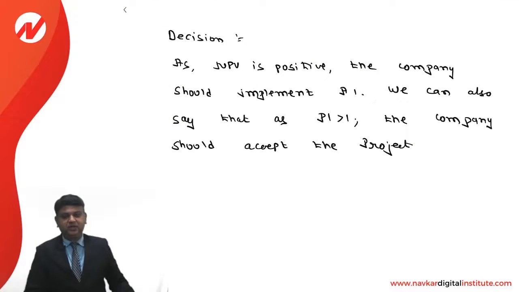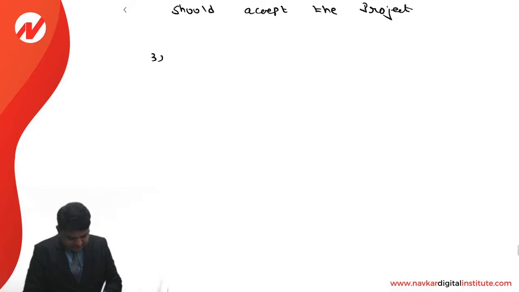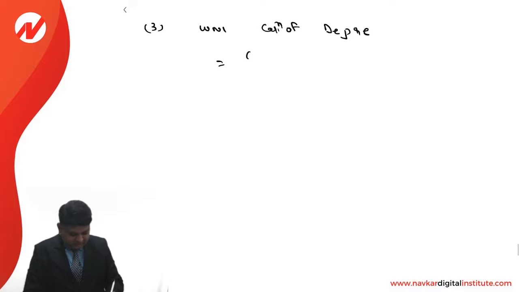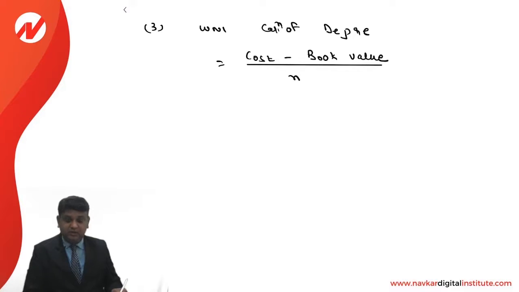So friends, over here we understand that first of all we are required to compute the depreciation. So answer for the third part of the question, in that working note number 1, calculation of depreciation. It will be calculated as cost minus book value divided by number of years. What is the cost?